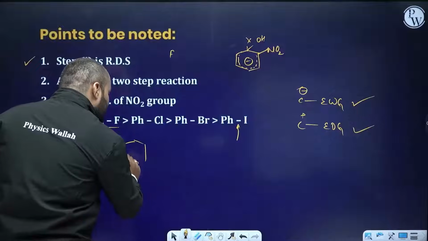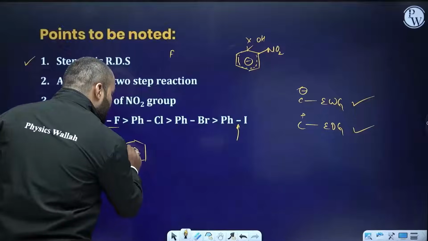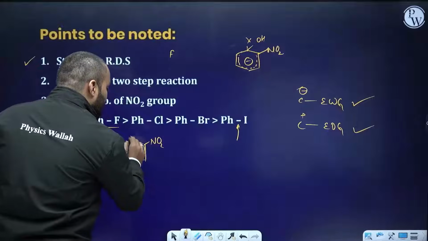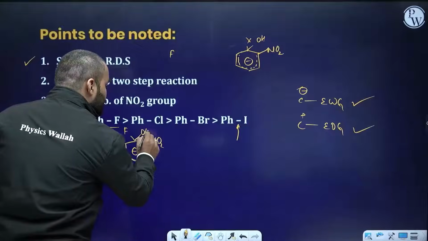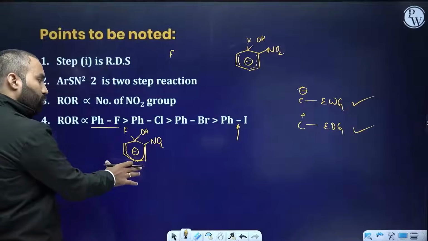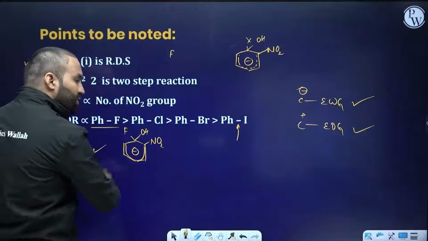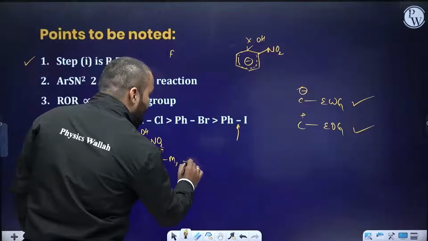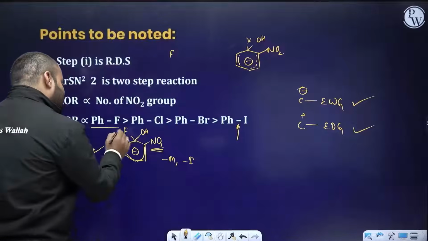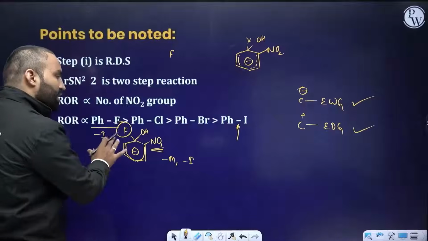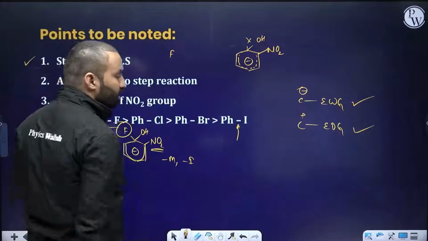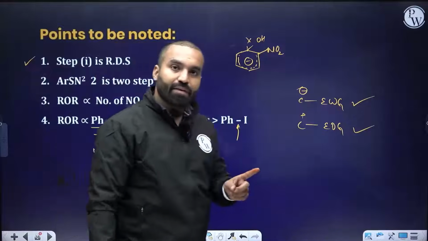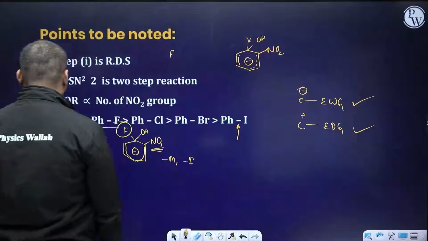Now I see that there is this negative charge which I want to stabilize with the nitro here. Do you think that fluorine and OH, if this is one of the molecules formed from fluorobenzene, this will be more stable? Why? The minus M effect as well as the minus I effect of nitro, plus the minus I effect of fluorine, which is the best among all the halogens, will also help in stabilizing the carbanion. Makes sense, everybody? Is this clear, everybody? All right.